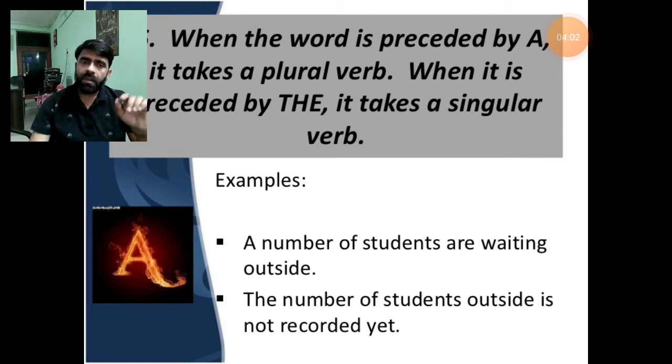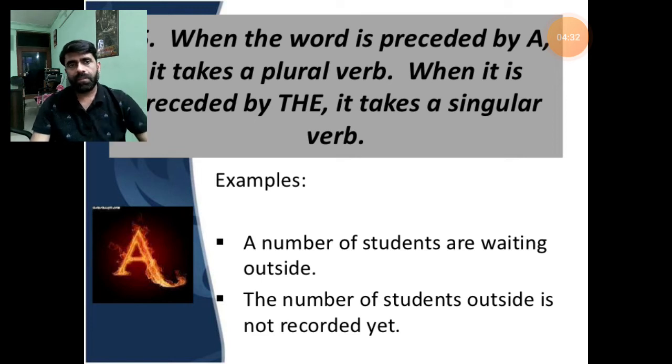But if "a number of" and "the number of" are used here, in that situation you will have to follow this rule. If the sentence starts with "a number of" or "the number of," we can apply these rules. A number of students are waiting outside. The number of students is waiting outside.